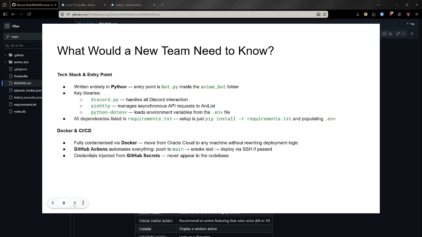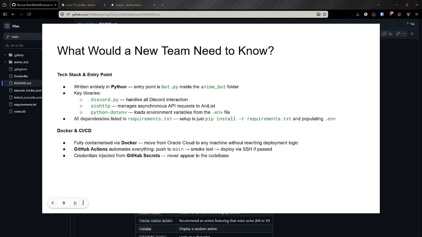Setting up a local dev environment is just a matter of running pip install -r requirements.txt and populating the .env file with the correct tokens. The project is fully containerized. The Dockerfile defines the environment, so the bot can be moved from our Oracle Cloud server to our Raspberry Pi or any other machine without rewriting deployment logic.